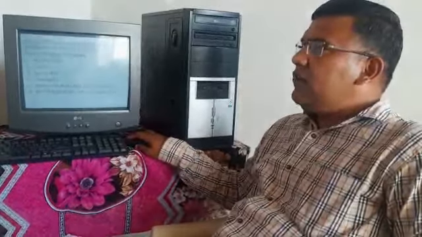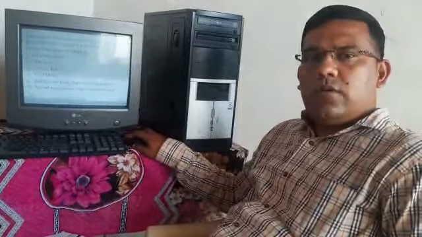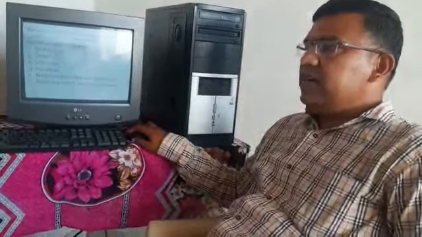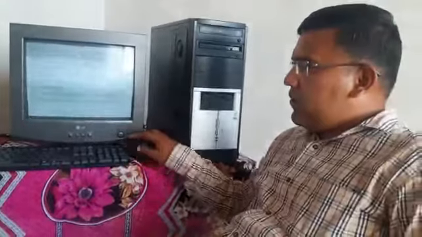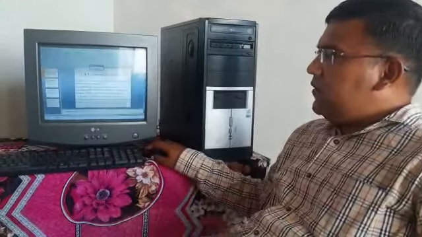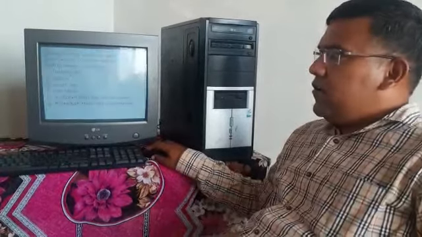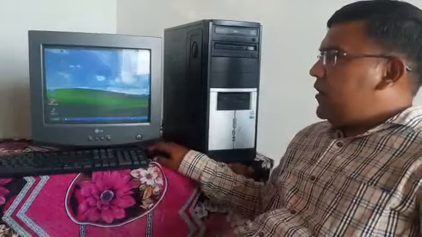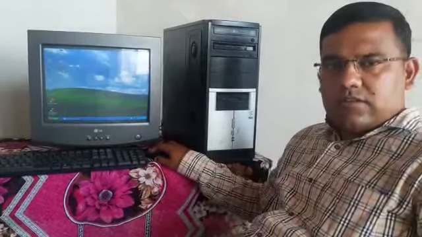Then next we have to see the parts of the Windows 10 desktop. In this, the first one is the desktop icon. So what does desktop icon mean? Whatever we see on the screen. When you minimize the window on the desktop you will get the icons. So these are called icons.